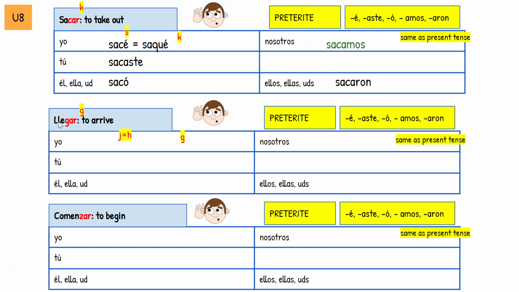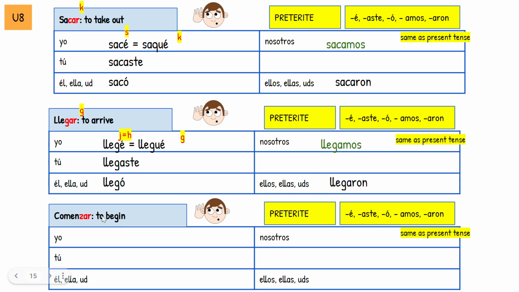What's going to happen here? Llegar is an AR verb. I'll take off my AR, and then I would add an É. If I add an E after a G, this makes a h, h sound. That's not the same as the g, g sound that I had in the original. So I need to put a U after the G, and that gives it the hard G sound. Llegué. Llegaste, llegó, llegamos, llegaron.